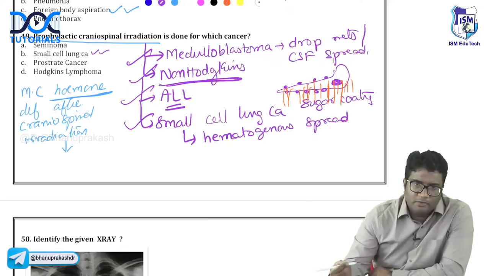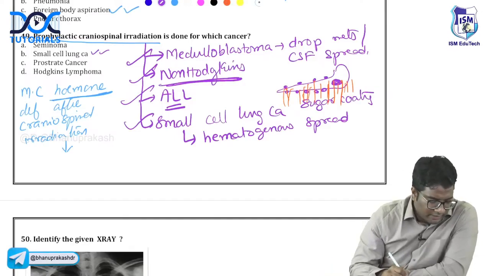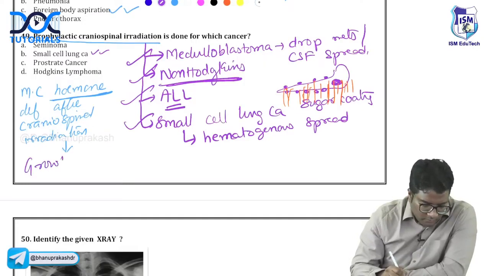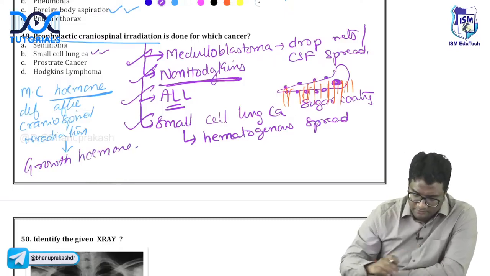The most common hormone deficiency after craniospinal radiation is your, very nice Sindhuja, aspiring doctor, Yogesh, Pullman, very nice Sara. This is growth hormone. Very good Danish. Growth hormone is what is deficient.